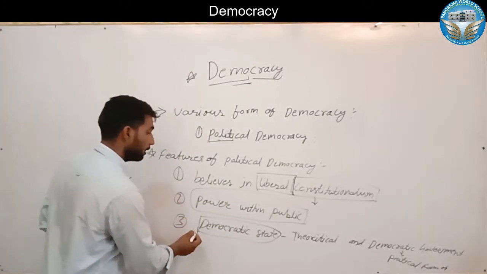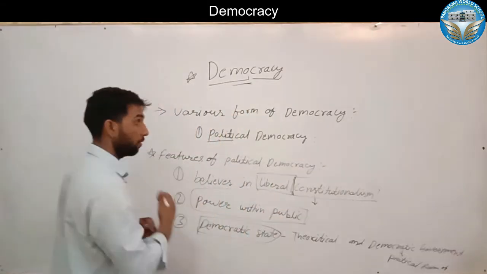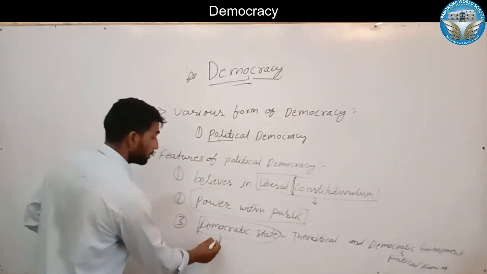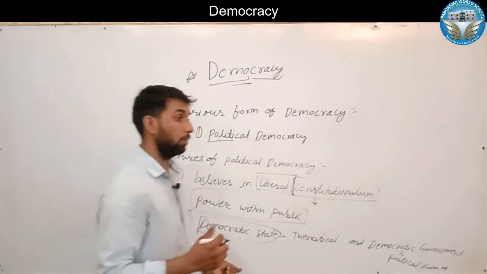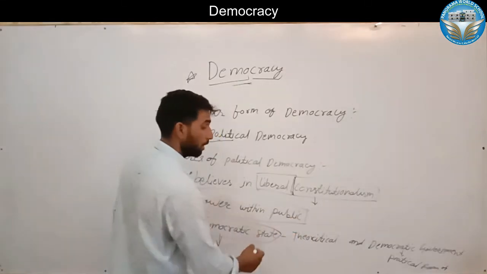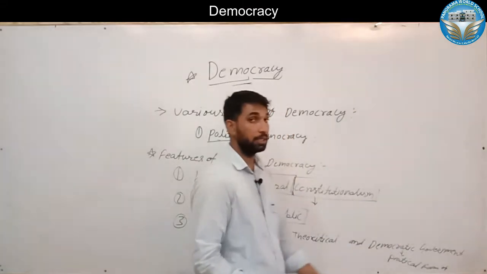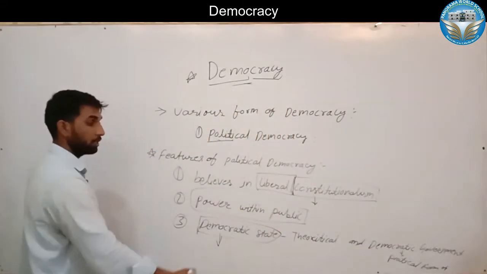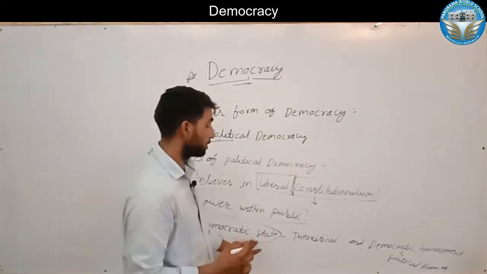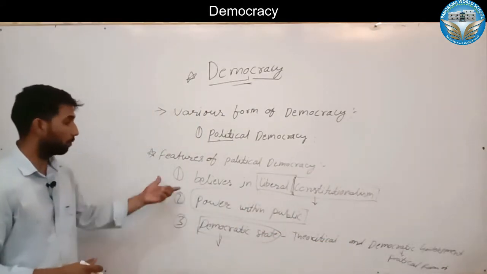In political democracy, the democratic state is theoretical; it is designed on particular principles on the basis of which we call it a democratic state, because the principle of the democratic state is that the sovereignty of the state lies in the public. So the democratic state is the theoretical concept, and the democratic government is the practical form, the actual practice of the democratic state principle at the ground level. So these are the features.